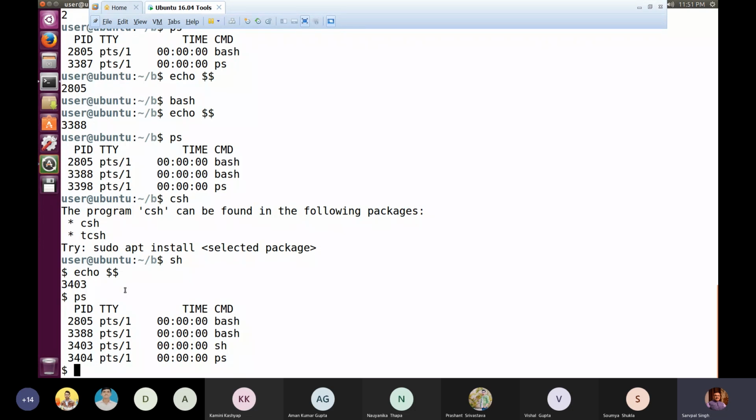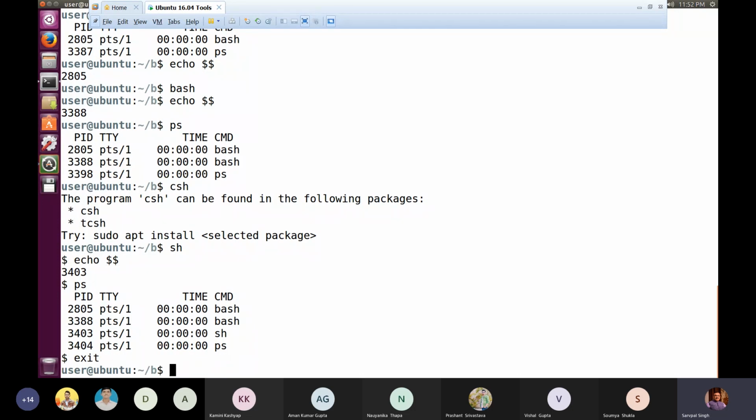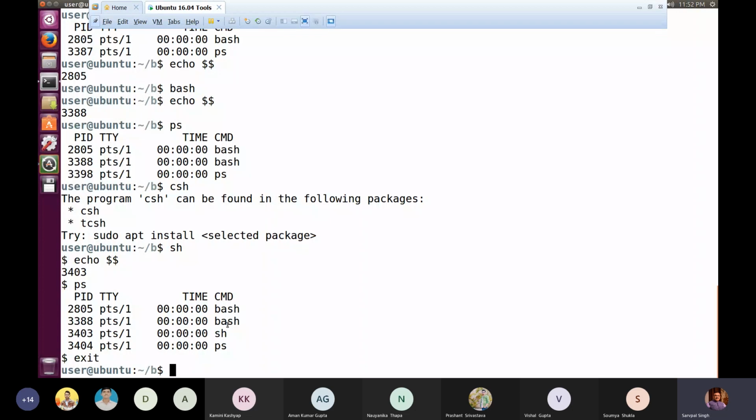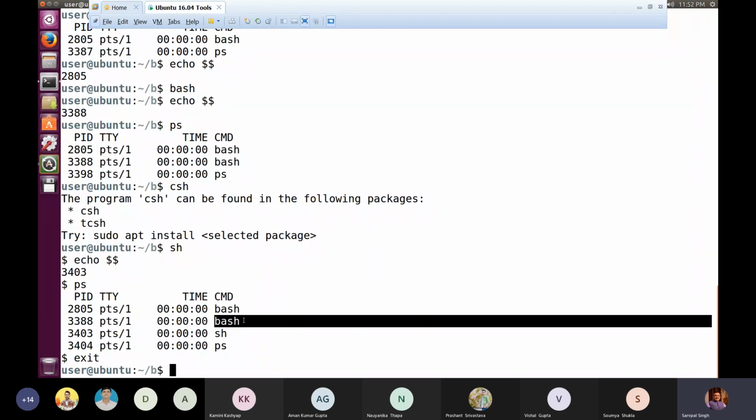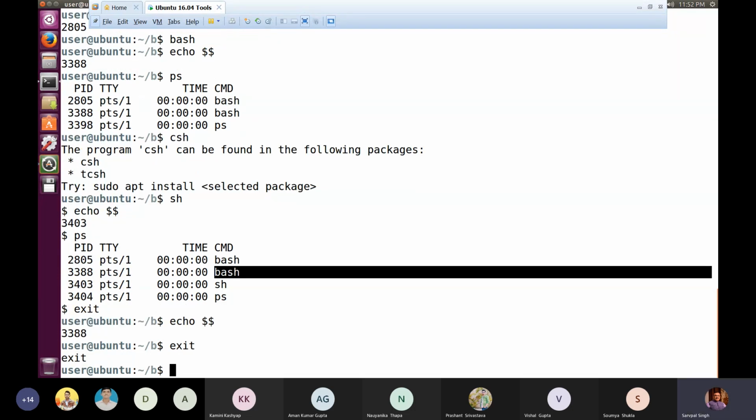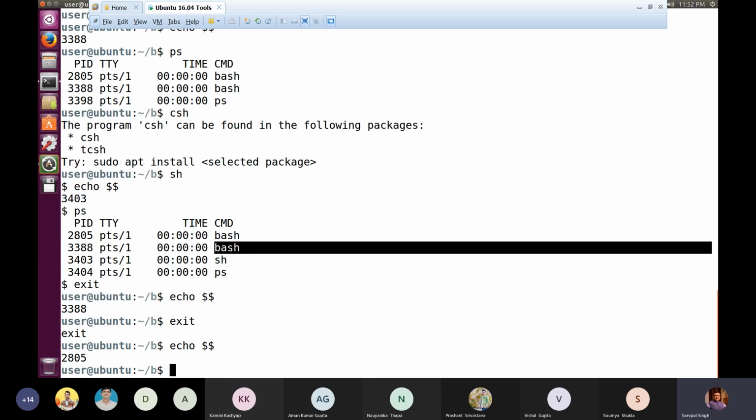We can get the PID of the current shell with $$. Now if I write exit, what will happen? My current shell will be destroyed. And what was my current shell? It was the Bourne shell, because the last shell which I started was this one. So this is terminated, and I came back to this point. Because here if I type echo $$, look, I have got 3388. That was the PID of the second shell. Once again if I type exit, I have come back to my original shell. So here if I type echo $$, I am getting 2805.